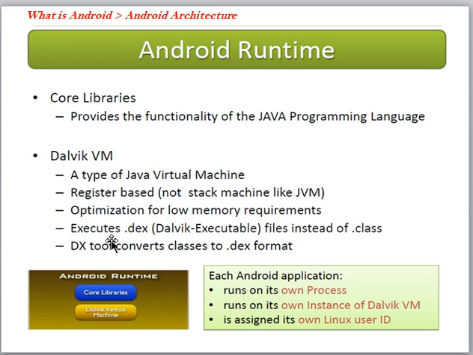And finally, it executes the .dex file, the Dalvik executable file, instead of the class file. In Java, classes are there; here the same functionality we can do with the DVM, and those files are .dex.